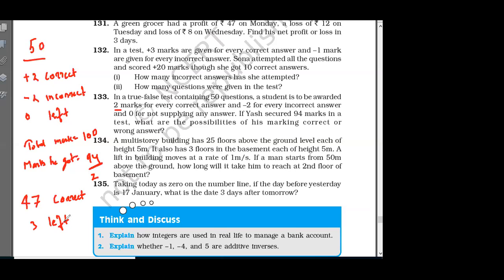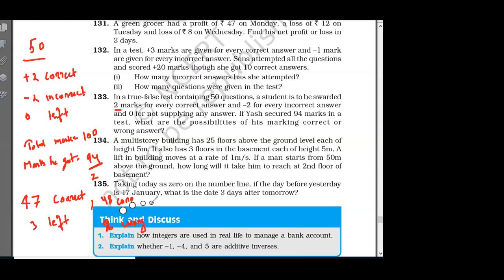Because if the 3 questions are wrong, then 3 into -2 is equal to -6. He can make 48 correct and 2 wrong.